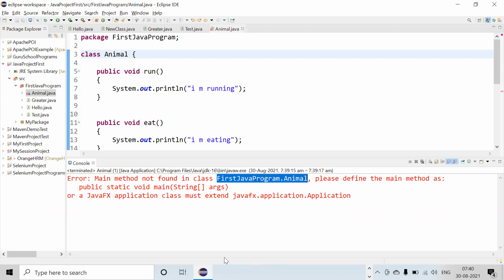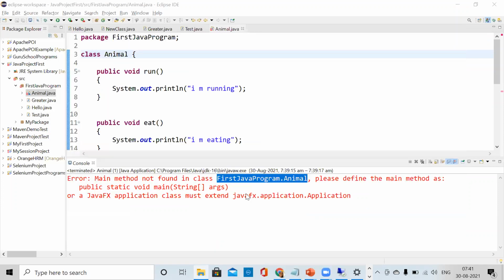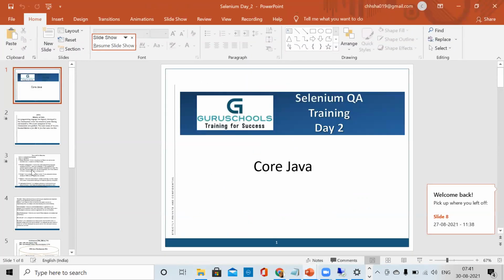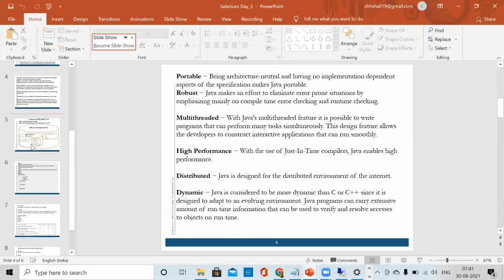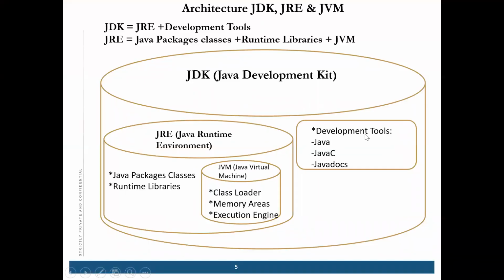Okay. If you go back to the slide, I will tell you. Not 1, 2, second day. Second day I told you about this one. So this is the Java Development Kit. You remember I have told you about this. In the Java Development Kit, there are some tools available: Java compiler and Javadoc.